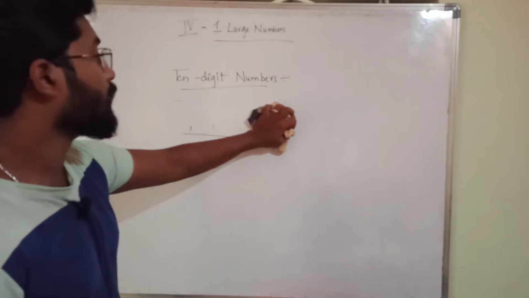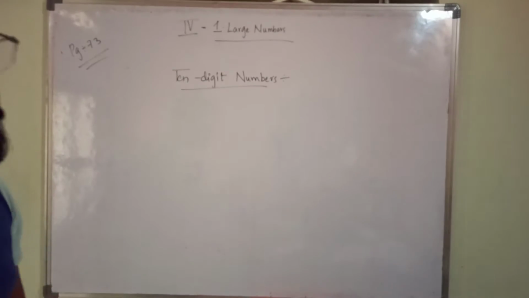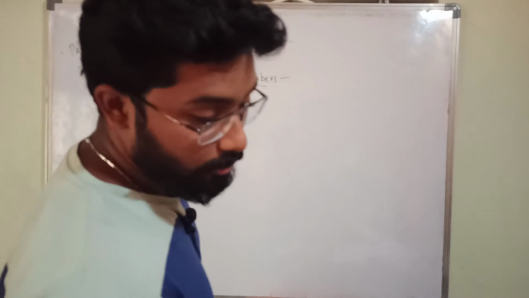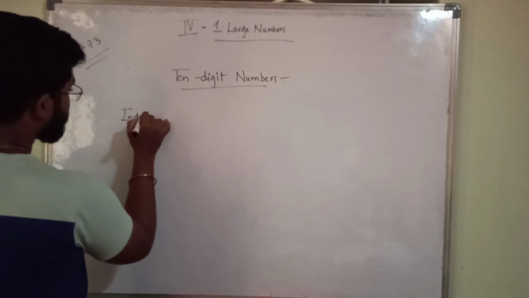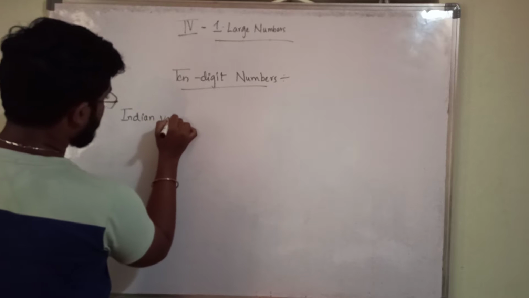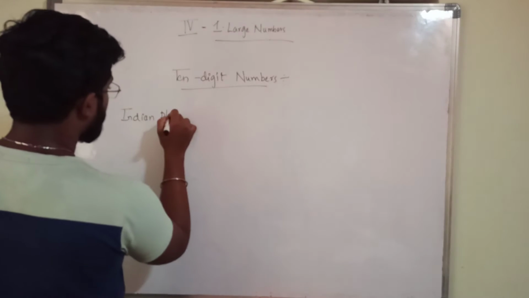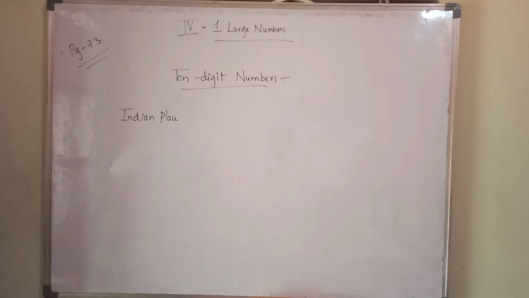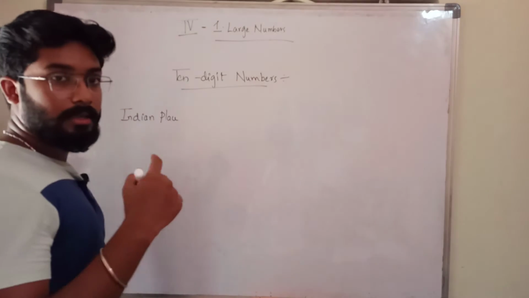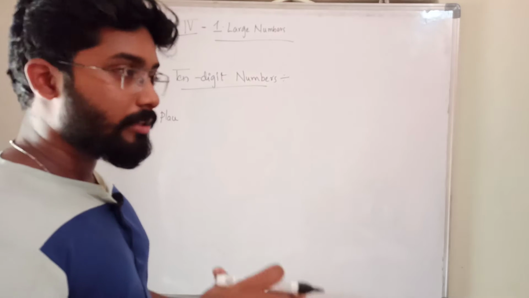We will call the number we got just now, that is a 10 digit number, 100 crores. So let us look at that number in the Indian place value chart. Let us see that given number, 100 crores, no? That is a 10 digit number.